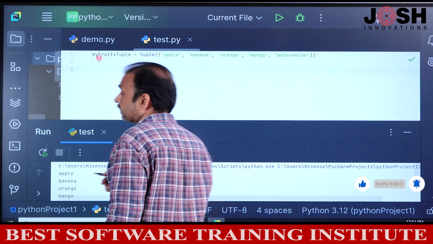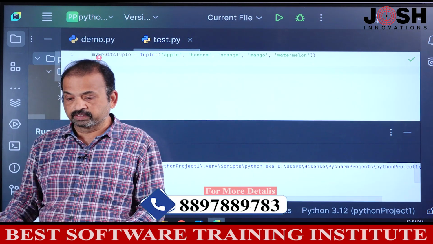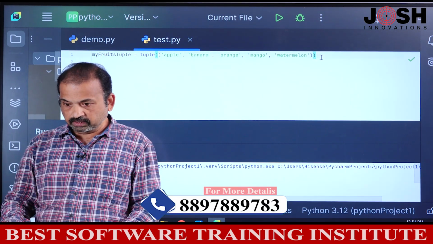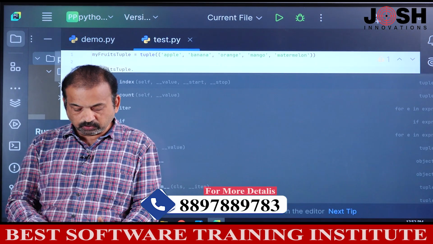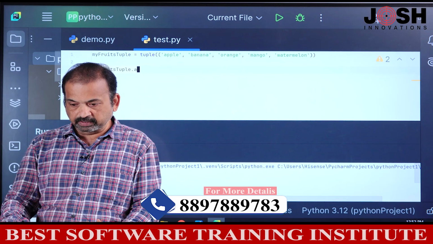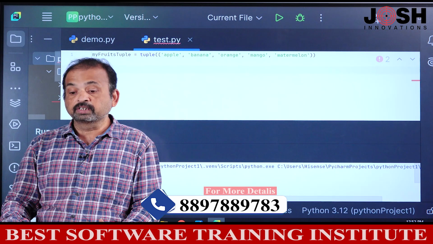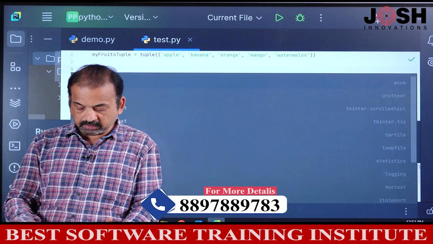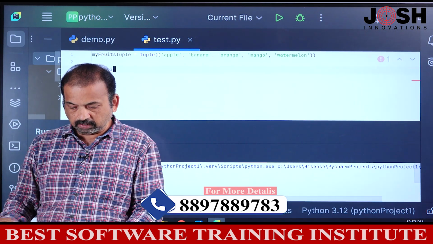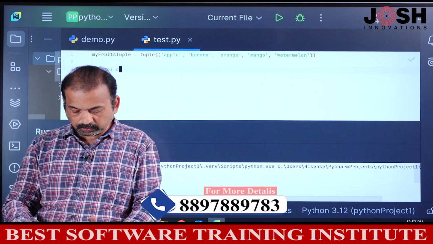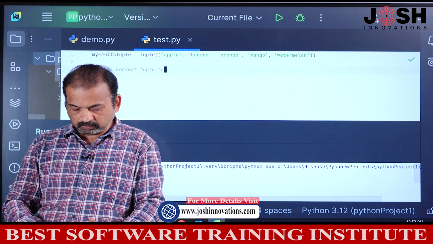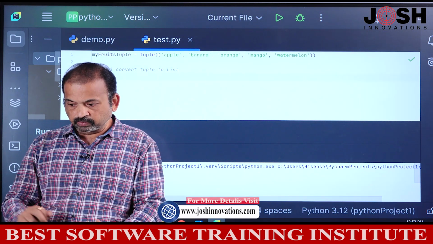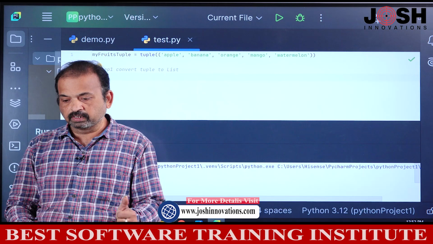Now I want to add a kiwi. So there is no method. See here, I'll say my fruits dot. There is no append method. There is no insert method. Right? So what is the solution? The solution is step 1. Convert tuple to list. This is step 1. List.